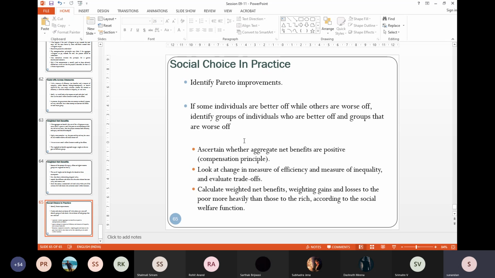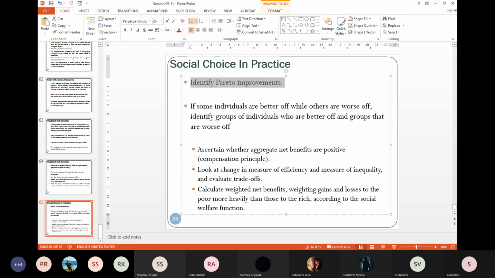So in practice, the first and foremost, which is not different from the theoretical part, is to identify parity improvement based on net benefit. Then when you implement a project, because you will implement a particular project which has parity improvement or potential parity improvement.